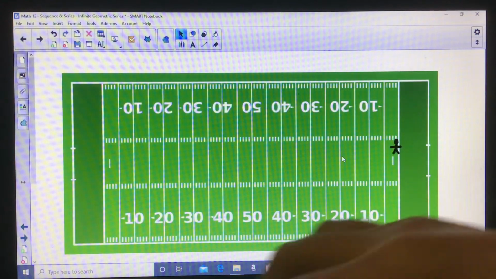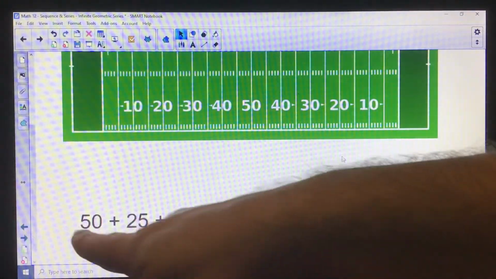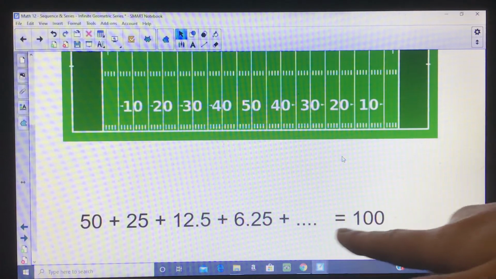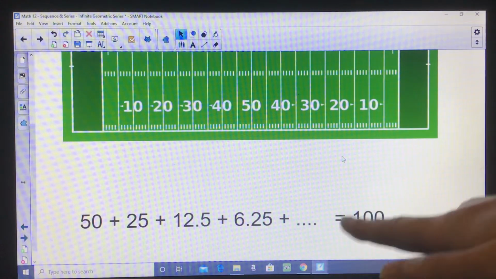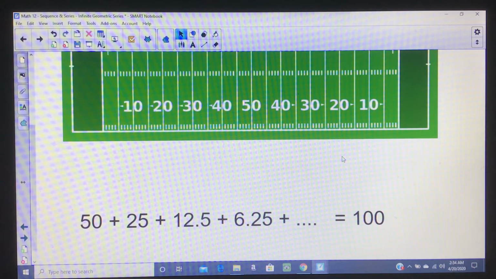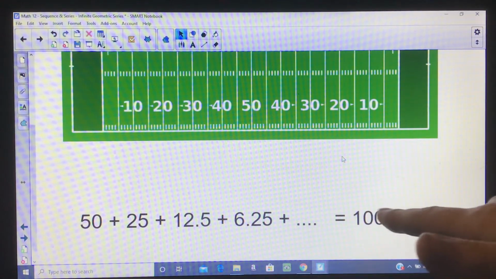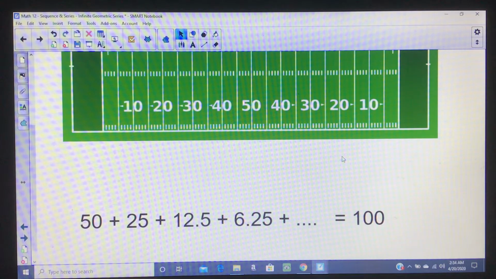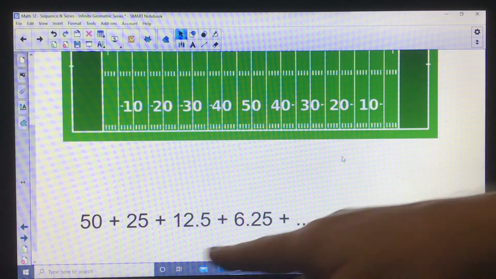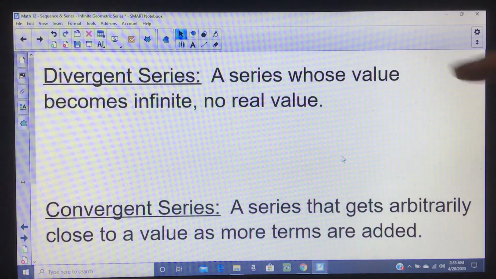The difference between this football field example and the other one is that these are shrinking. They're shrinking fast enough that they don't allow this thing to add up to any more than the football field itself. Even though I'm going to add up an infinite number of them, they become so tiny. Remember, after this is 3.125, then it's probably 1.6 something, then cut that in half and you'd be at 0.8 something, and they just get super tiny. So even though we're adding up a lot of them, they shrink. So if they're shrinking, we need a standard for when this will happen, and once we know this will happen, we need a formula to figure out what the value is.